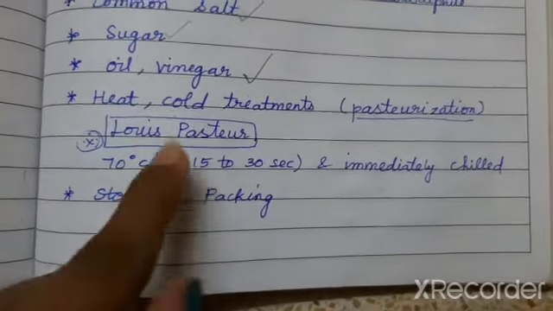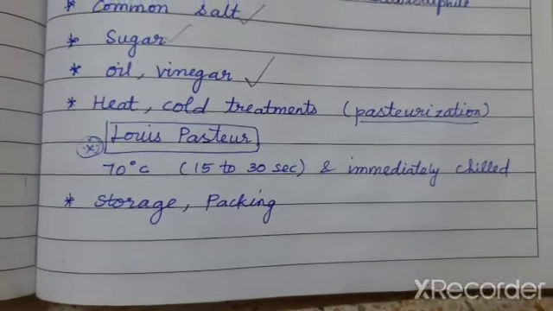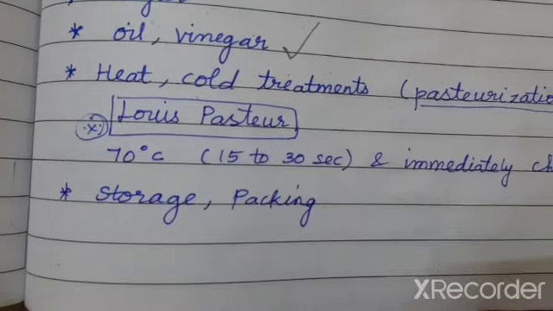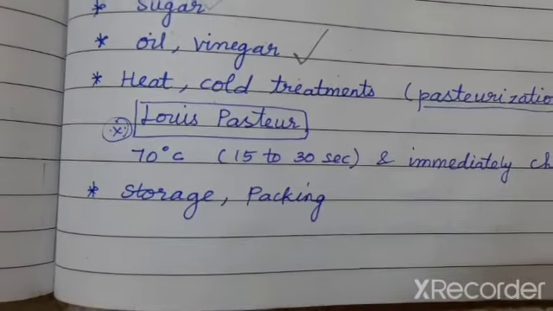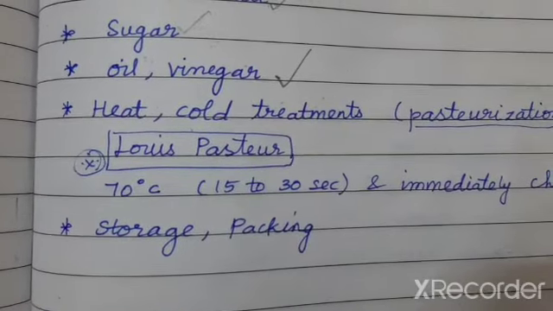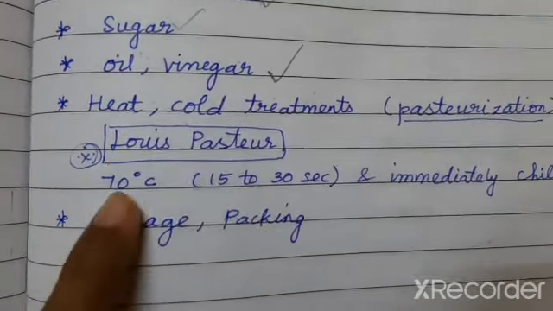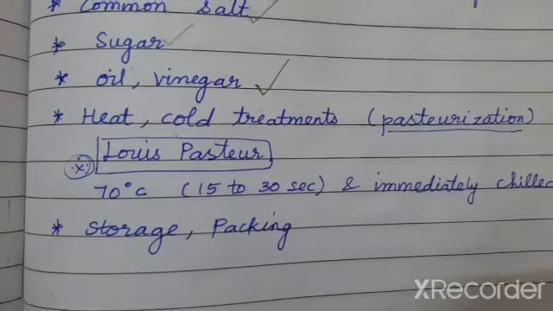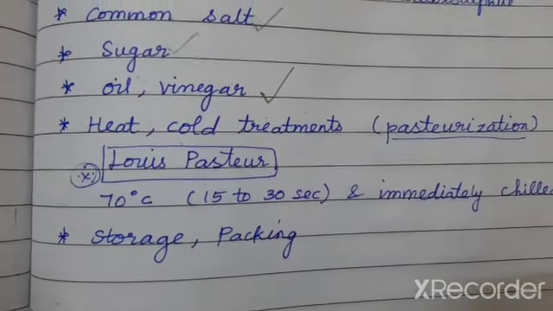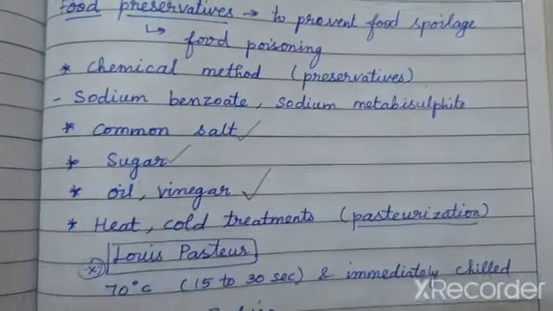Okay. The next method is storage and packing. We could see that many food items like chips, all these small snack items, are covered in packages and we buy them, right? So by covering as well as storing them, we can reduce the attack of microorganisms to prevent food spoilage.